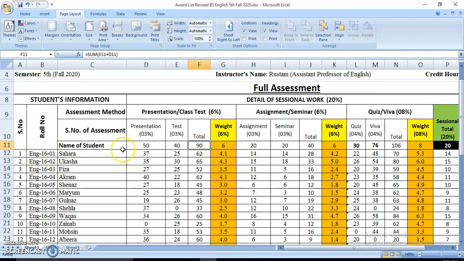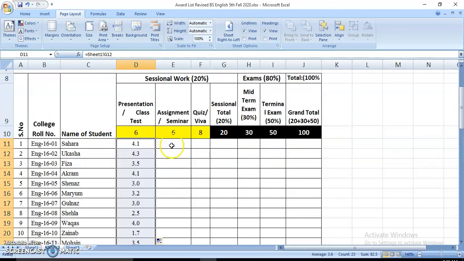This student Sahara got a total of 62 out of 90, and the weight was 6%. So out of 6 she got 4.1 out of 6. So we can see this score has been shifted here. Now let's see how much she has got from assignment and seminar.